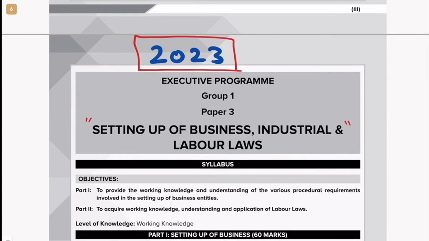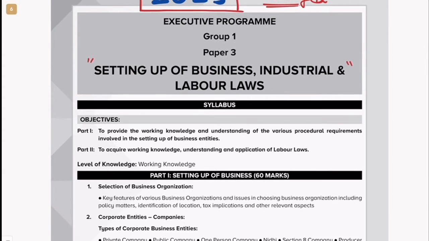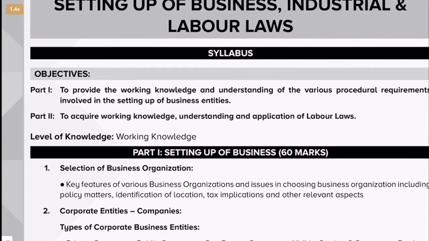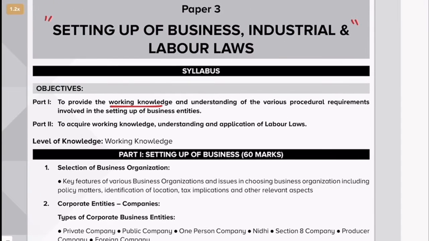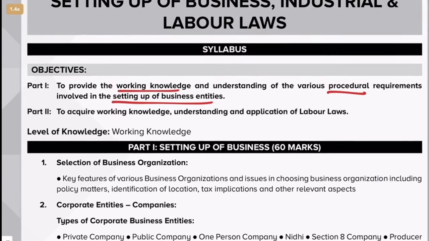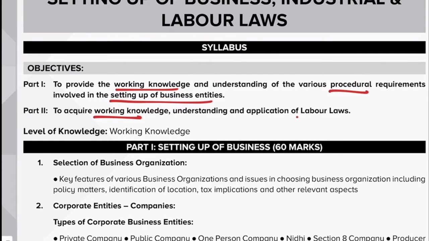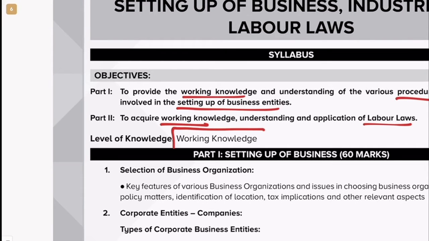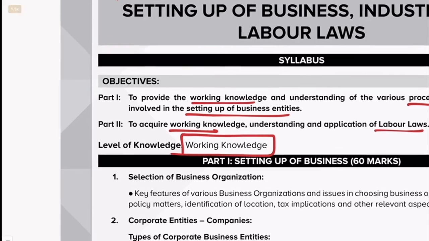So in general, you need to know they have rearranged it so that it will be easy for everyone. What are the objectives? To provide working knowledge and understanding of the procedural aspects relating to setting up of business, and to acquire working knowledge of application of labor law. So you are expected to have working knowledge of both. Don't worry, you need not be an expert as a student.